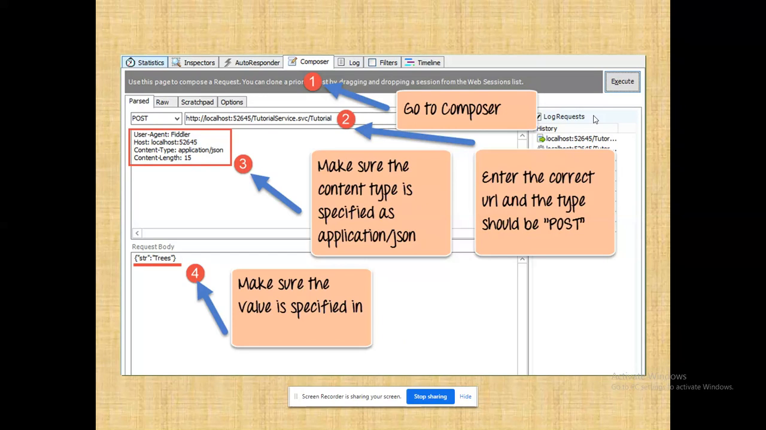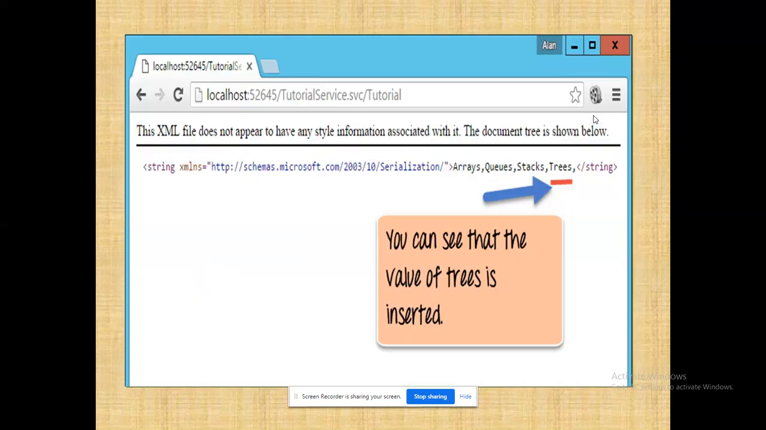Now I want to do something. I want to add trees. Trees is one of the data elements I want to add to the existing list. I have only 3 elements in the list. The 4th element that I am going to add here is trees, right? Now I am going to execute and see. I am able to see the 4th element. Trees is added into the existing list, right?